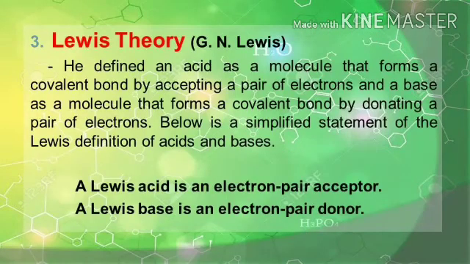Like Bronsted and Lowry, Lewis defined acids and bases in a broader scheme than Arrhenius did. Lewis noted that there are a number of reactions that look like acid-base reactions but do not involve the transfer of a proton. Instead, they involve the interaction of a pair of non-bonding electrons. From that observation, he defined an acid as a molecule that forms a covalent bond by accepting a pair of electrons and a base as a molecule that forms a covalent bond by donating a pair of electrons.